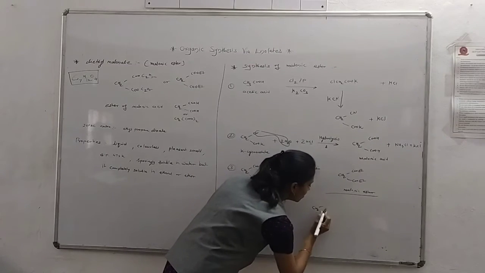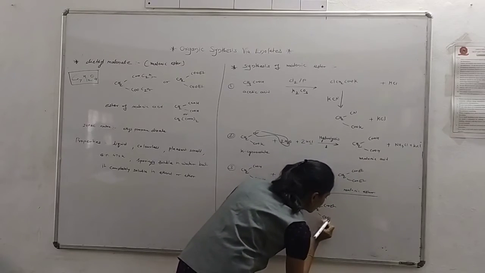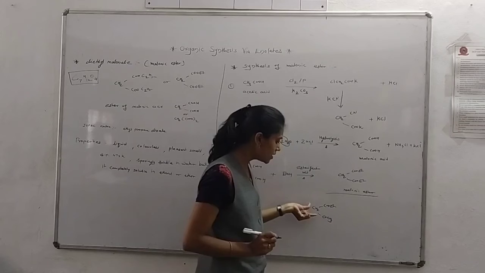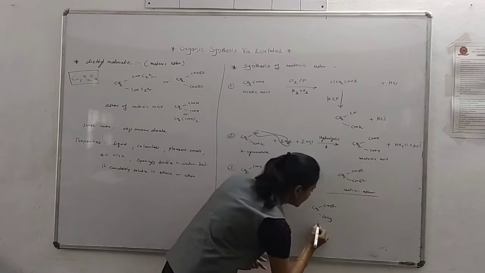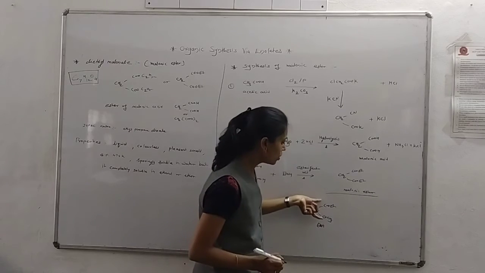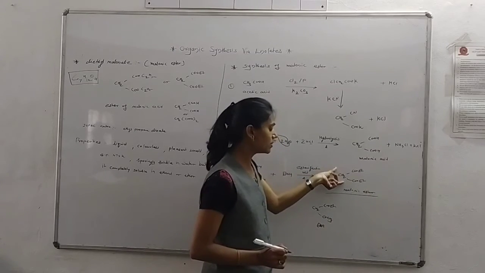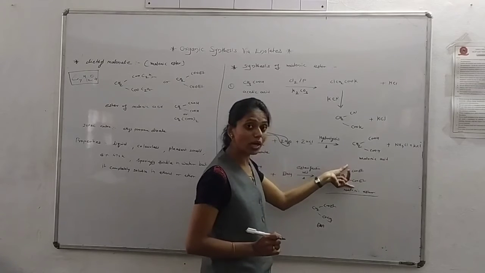If you remember the structure of ethyl acetoacetate, it is CH3COCH2COOEt. That means this CH2 group is sandwiched between two carbonyl groups. Here also, in malonic ester, this methylene group is sandwiched between two carbonyl groups.